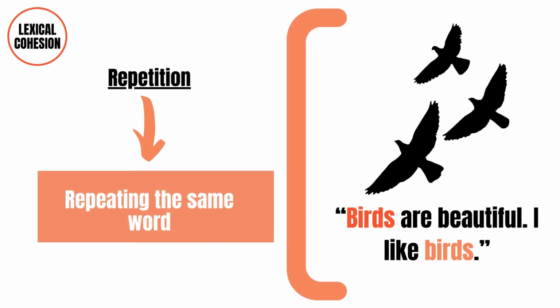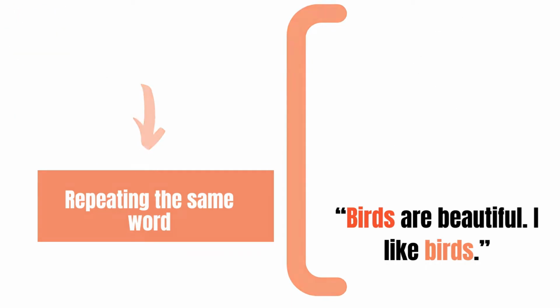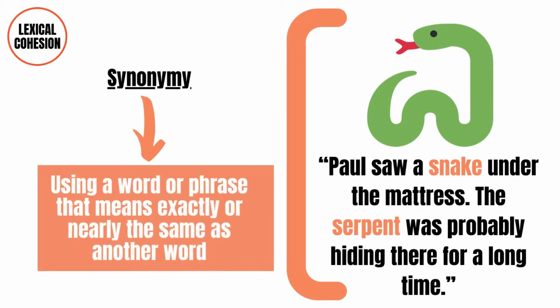Repetition. Repeating words may contribute to cohesion. Example: birds are beautiful. I like birds. Synonymy. You can use a word or phrase that means exactly or nearly the same as another word to achieve cohesion. Example: Paul saw a snake under the mattress. The serpent was probably hiding there for a long time.